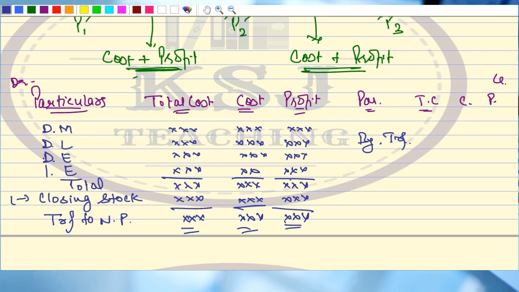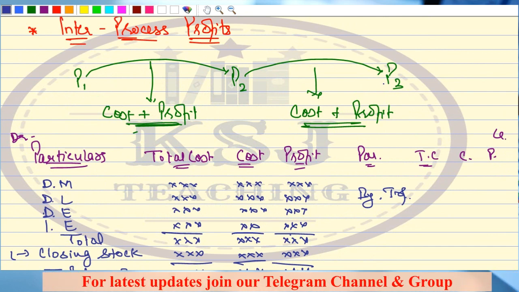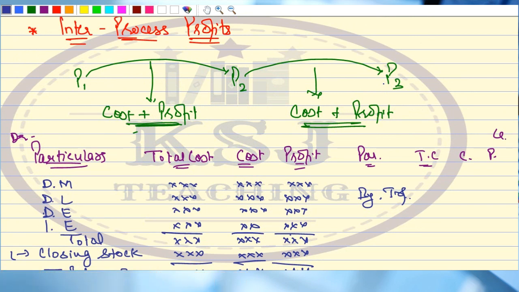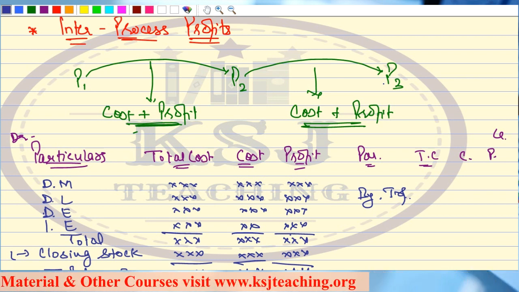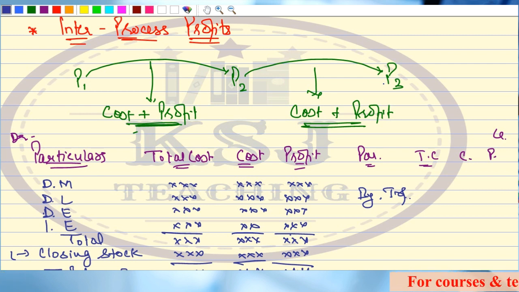Any doubts? So this is a small topic which has never been asked in the examination. Just you should have the knowledge, or a theory part can be asked in this, inter-process profit. Let me check in the books. I think I have given the theory. Differentiate between process costing and job costing in the additional theory part, guys. Yes, in the additional theory part, page 12.9, open the handbooks. There I have given explain inter-process profit. So it can come as a theory part, where I have given the meaning also, the advantages also, and the disadvantages also, right? So you can read it from there, page number 12.9, from the KSJ handbooks, right?